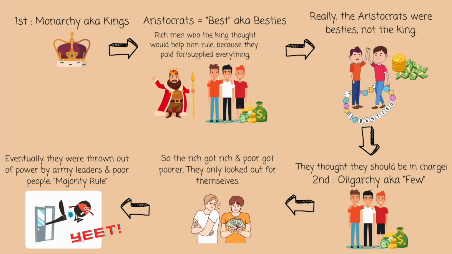Here's basically the rundown of how it went. Quick review. So first, monarchy, aka the kings, which the aristocrats, aka the besties, helped out the king, but then they realized, you know what, we're the besties and not the king, we should take over, and they thought they should be in charge. So that became the oligarchy, which means the few people that ran the place. So the rich got rich, poor got poorer, they only got it for themselves, and eventually they were thrown out of power because army leaders and the poor people, majority rule, yeeted them out.